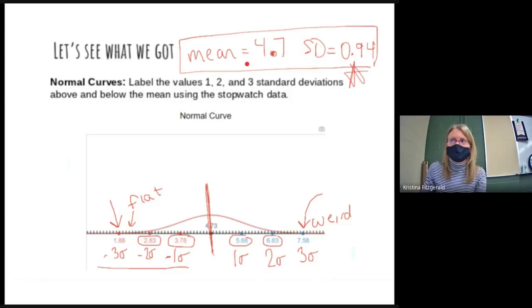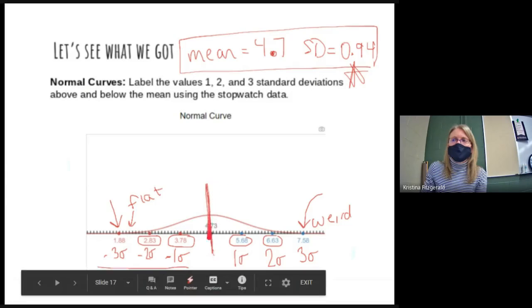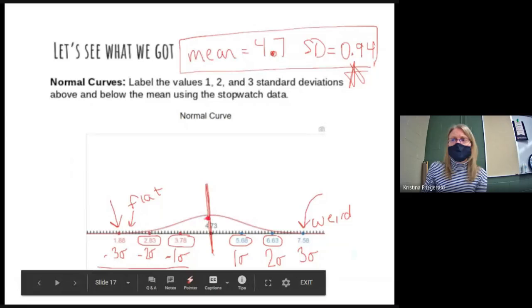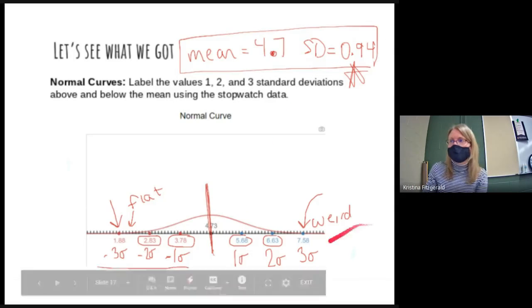So the two most important measurements for a normal curve are your mean and your standard deviation. We typically mark out where the mean is, and then generally we won't have any more of the data falling outside of 3 standard deviations above and below. This little symbol here is a symbol for standard deviation. And I'm marking out 1 standard deviation up for a z-score. Remember, z-scores are how many standard deviations you are. So this would be a z-score of 1, a z-score of 2 and 3, meaning I'm adding the standard deviation each time to get to that point.